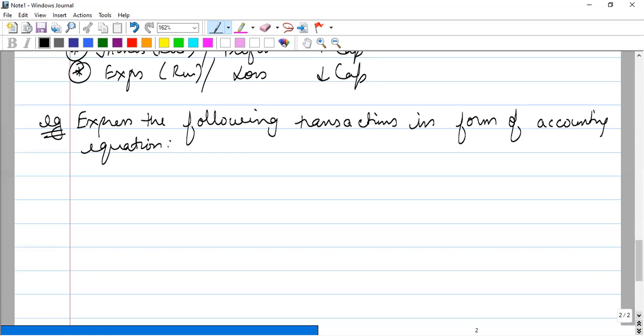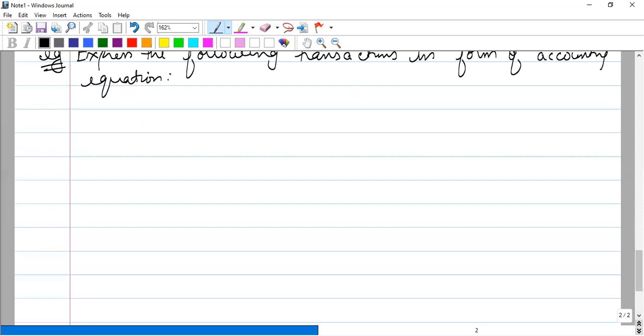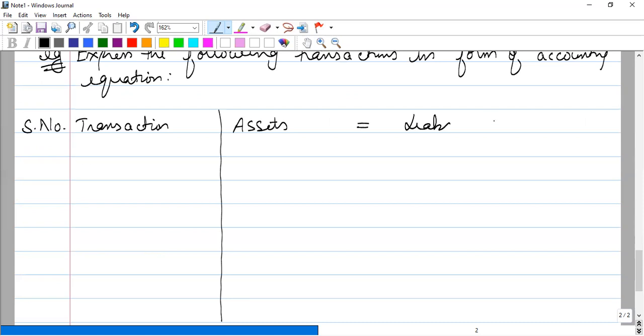Now let us draw the format of accounting equation. The first column will be serial number, second will be the transaction, third will be assets equals to liabilities plus capital.